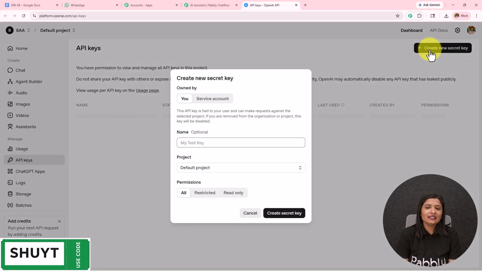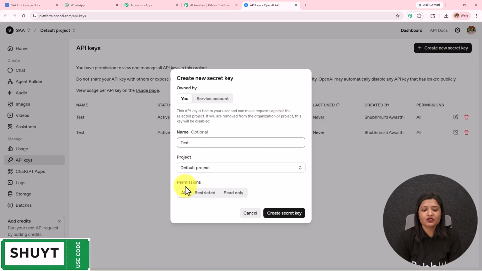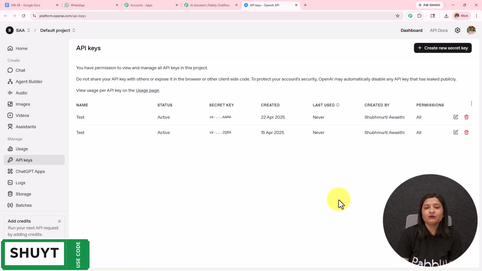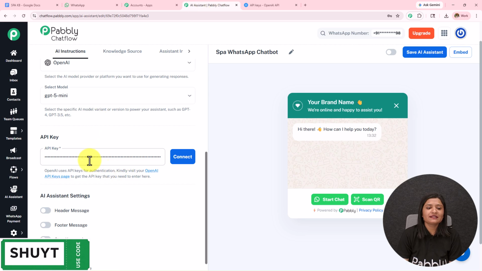First, you have to provide the key name. So let's say the key is test. The project will be default project. The permissions will be all, and then you simply have to click on this create secret key. A new API token will be provided to you, which you have to copy and paste over here.